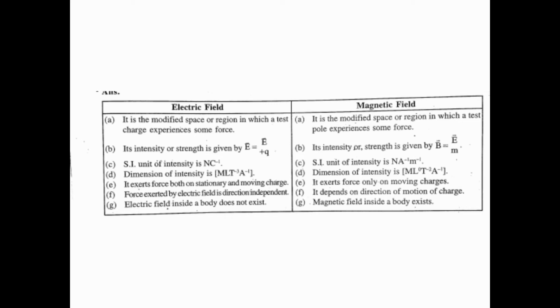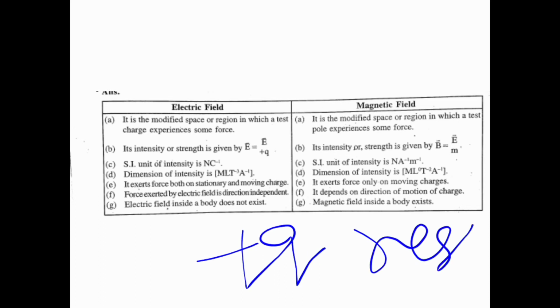Okay, then it exerts force both on stationary and moving charge. That means if the charge is at rest, or it is moving along a path, circular or linear, we can determine the electric field.